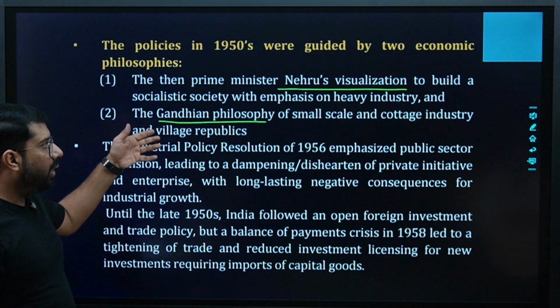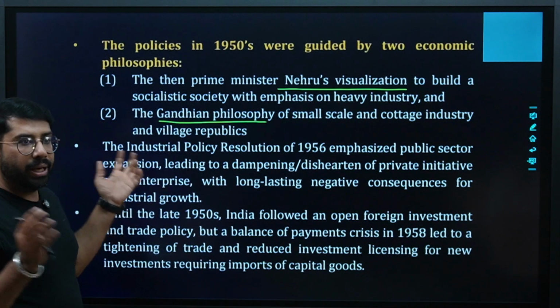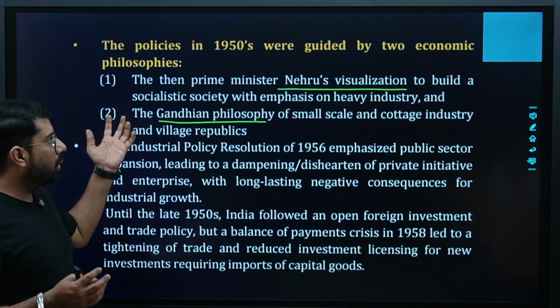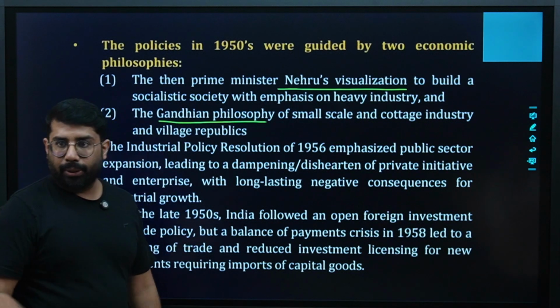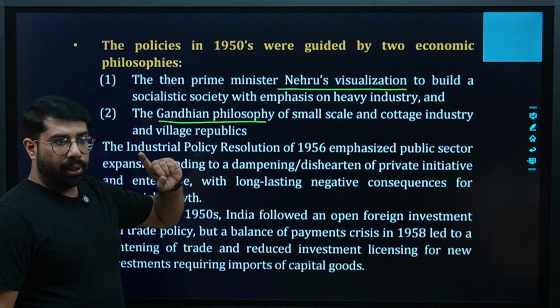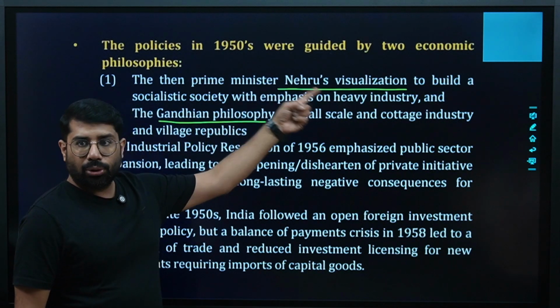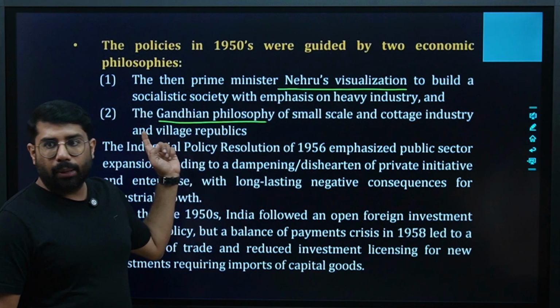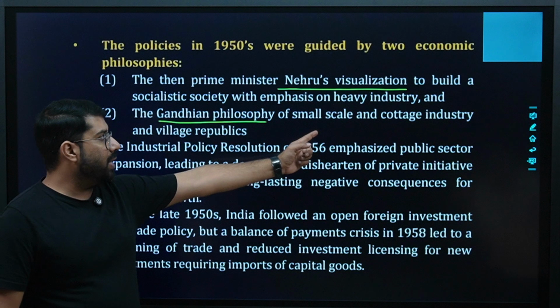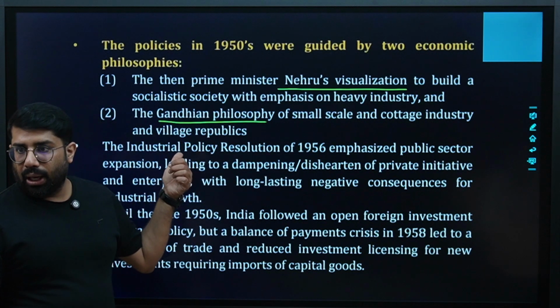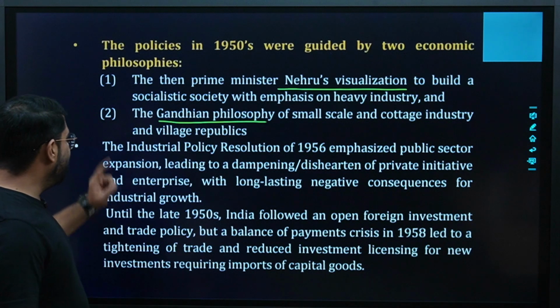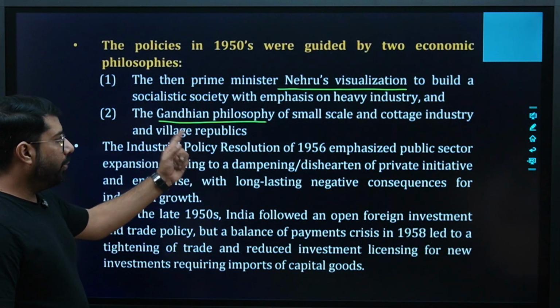So Mr. Gandhi wanted to develop our small scale and cottage industry, and Mr. Nehru had the view that we should work on heavy industry. Remember this. The Nehruvian approach focused on heavy industry. The Gandhian approach focused on small scale industry, cottage industry and the villages, of course. Are you clear?